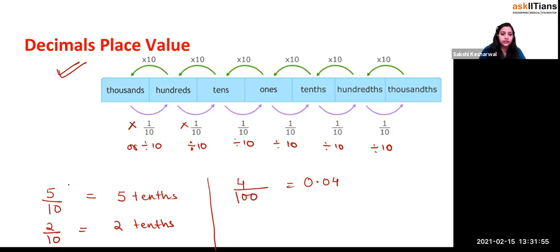Yes. So first, let's write it out. So this can be written as 0.5. This can be written as 0.2, right? When you have 10 places, it means you're going to divide like this, right?